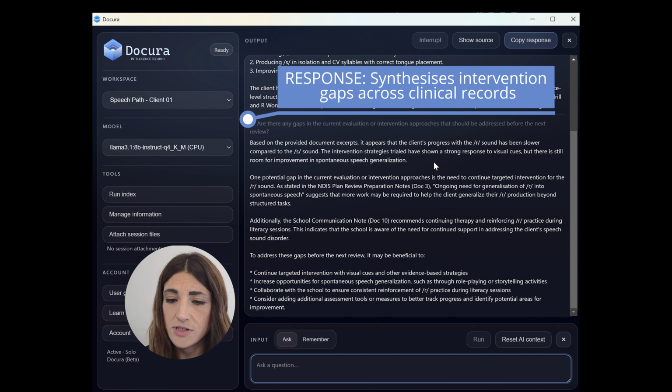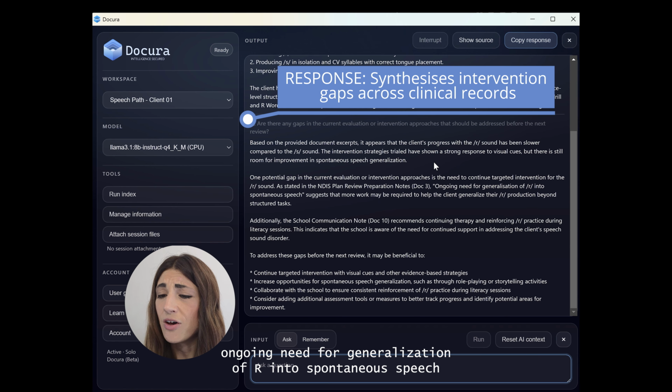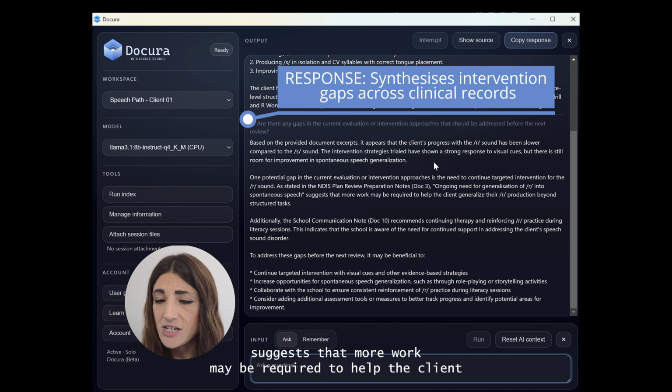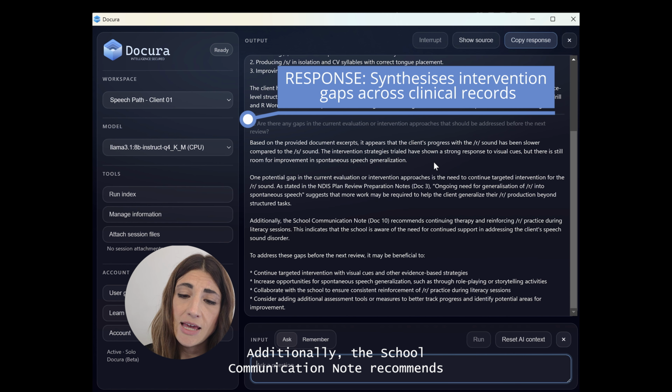for the R sound. As stated in the NDIS plan review preparation notes, ongoing need for generalization of R into spontaneous speech suggests that more work may be required to help the client generalize their R production beyond structured tasks. Additionally, the school communication note recommends continuing therapy and reinforcing R practice during literacy sessions. This indicates the school is aware of the need for continued support in addressing the client's speech sound disorder.